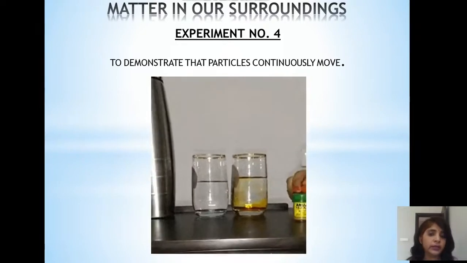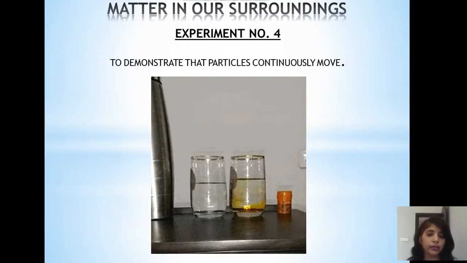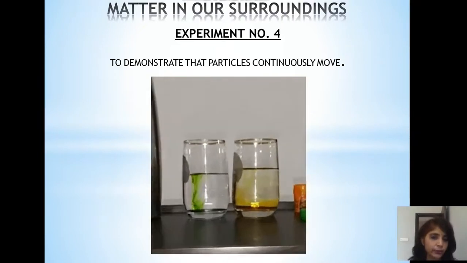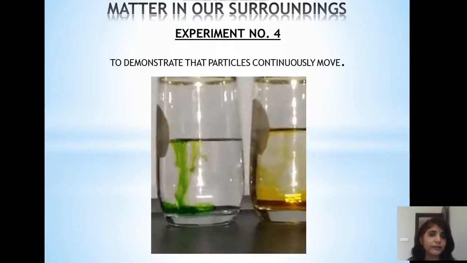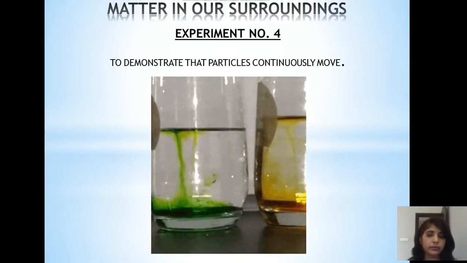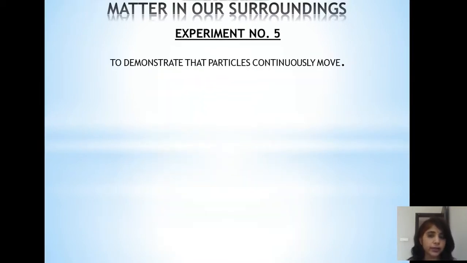Now in another glass tumbler where I have already placed water, I will be putting green food color. So you see the diffusion of green food color in water. How nice the patterns formed here are. See how nicely it is diffusing. The diffusion of solid and liquid. See what a nice pattern is formed. So the two substances are getting mixed. This is diffusion. So this shows that particles continuously move. We have seen the moving particles of color in water.